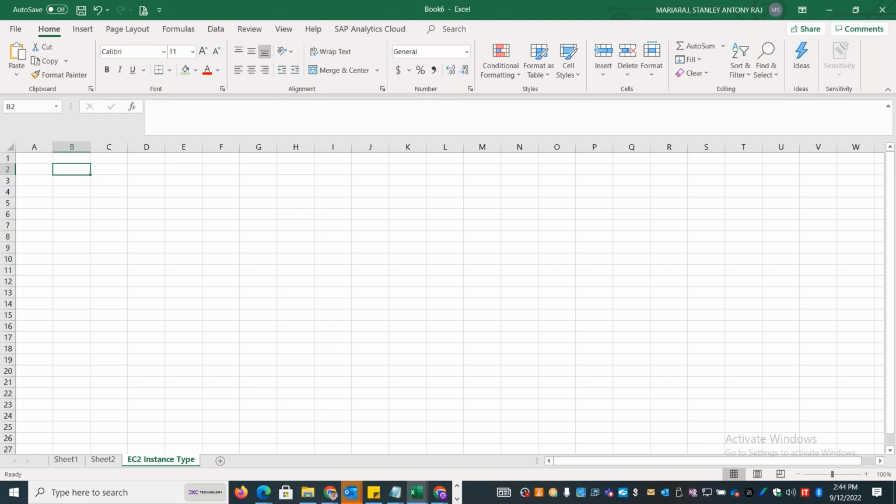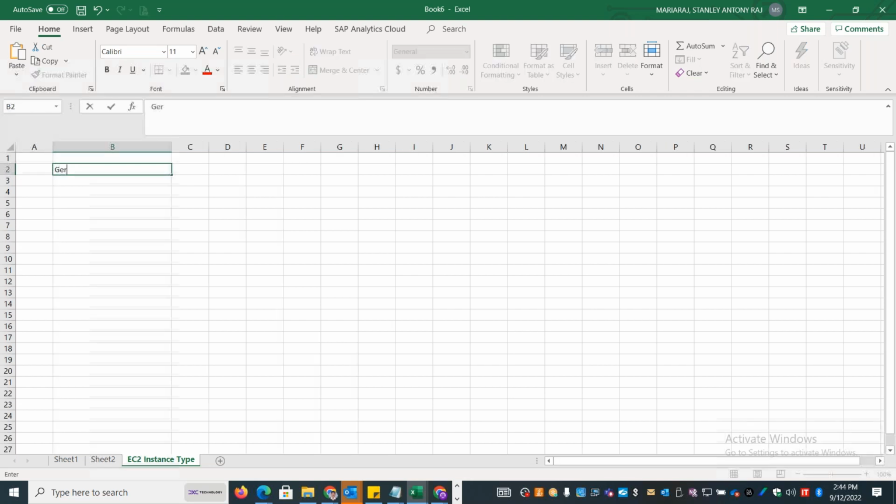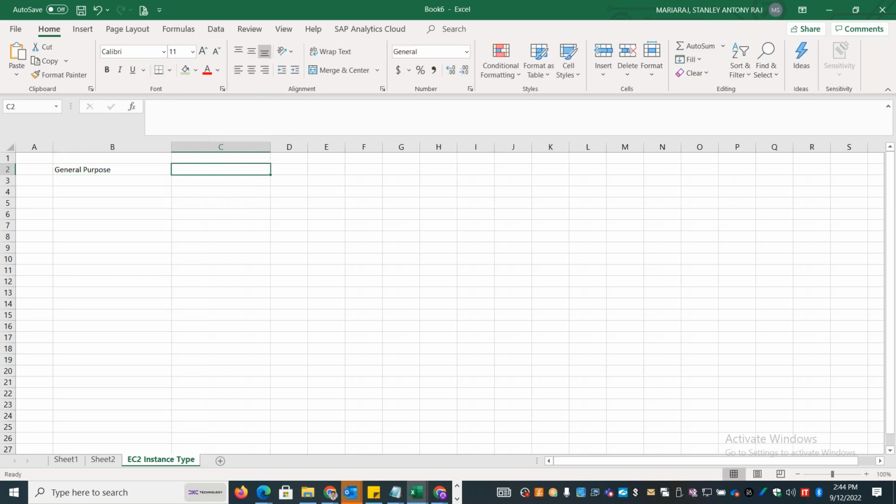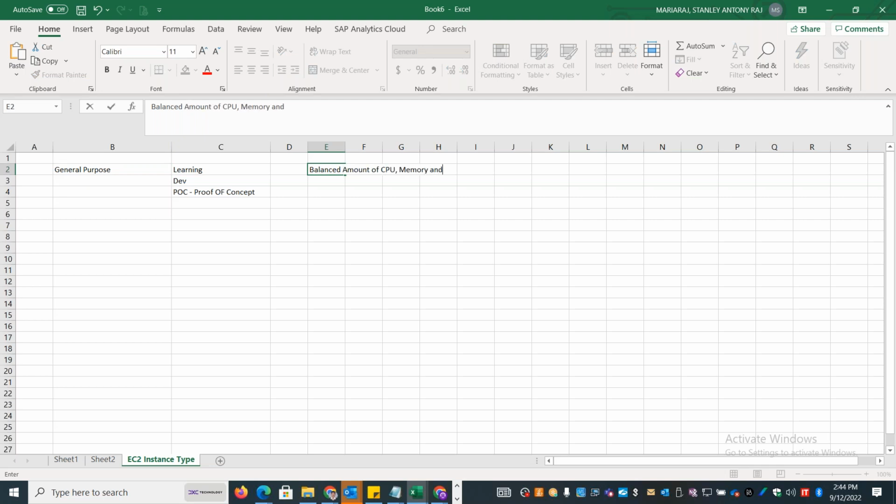General purpose is not specifically tagged to any specific use case. You can use it for any basic requirement like learning, development, or POC. POC stands for proof of concept. If you want to do some testing or some proof of concept, you can create the server in general purpose. By the name, you can use it for any purpose. It is not specifically intended for a web server, database server, or application server. It will have all the resources in a balanced way: a balanced amount of CPU, memory, storage, and so on.